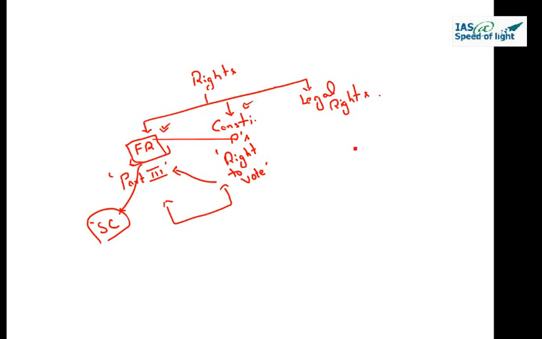Now, the third category is legal rights. Part 3, outside Part 3, and then outside the Constitution. So those rights which are statutory rights, which are the rights passed by the state legislatures or the Parliament of India, like the right to information. This is a legal right, which is not part of the Constitution either, nor part of Part 3 of the Constitution. So this is how we divide the rights into 3 different categories.